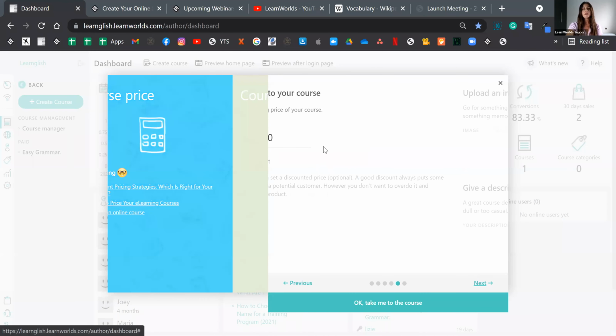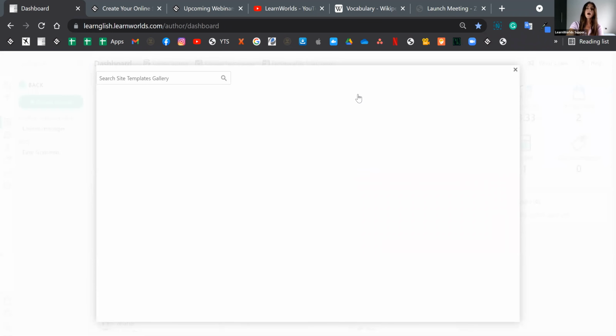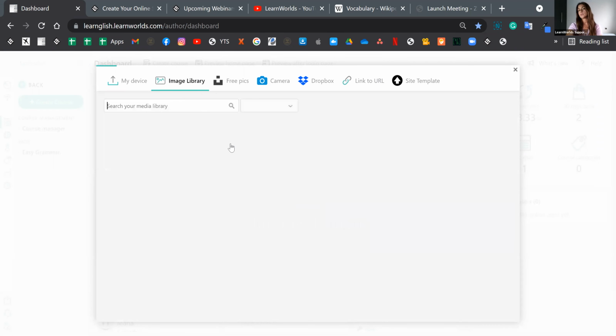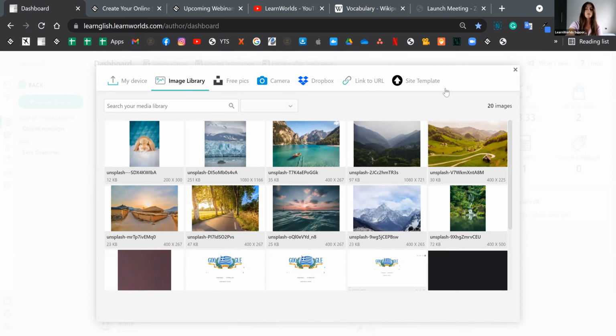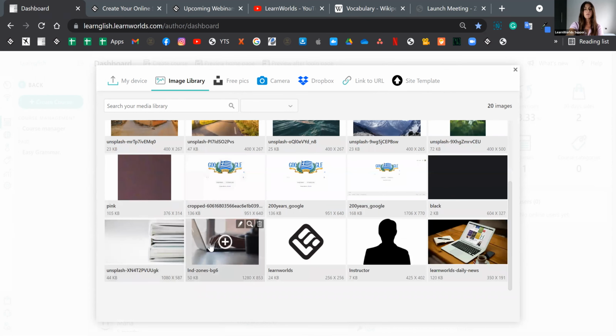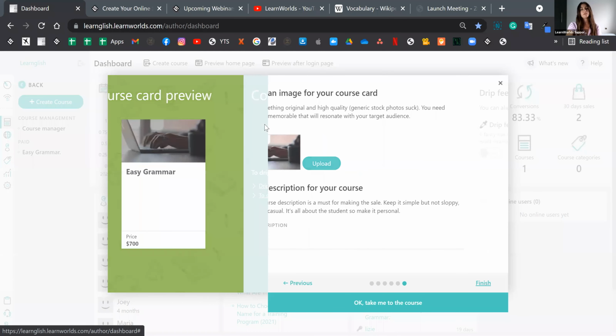Then we can add an image onto the course card. So I'm going to click on Upload right here. This menu will pop up where you can upload your image from your device, or you can select from the ones already uploaded into your school. You can search free images via Unsplash, use your camera, Dropbox, another link, or even a different site template. I'm going to go for the images already uploaded into my school, and I'm going to select this one and click on Next.